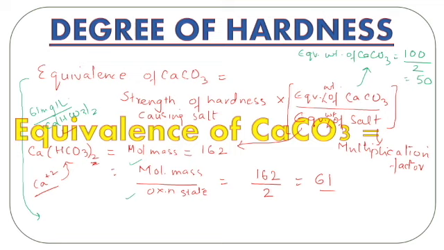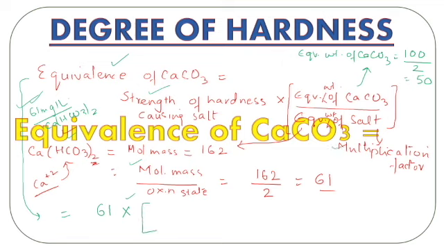We have to convert this strength of calcium bicarbonate present in water first in terms of equivalence of calcium carbonate. So equivalence of calcium carbonate for this sample of water will be equal to the strength of the hardness causing salt. Which is the hardness causing salt here? Calcium bicarbonate, and its strength is given as 61. So I write 61 multiplied by the multiplication factor.